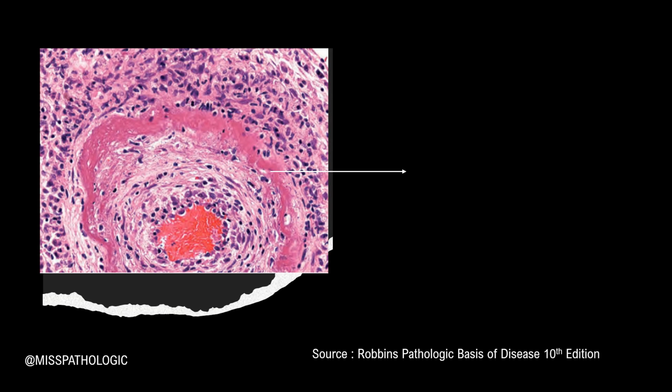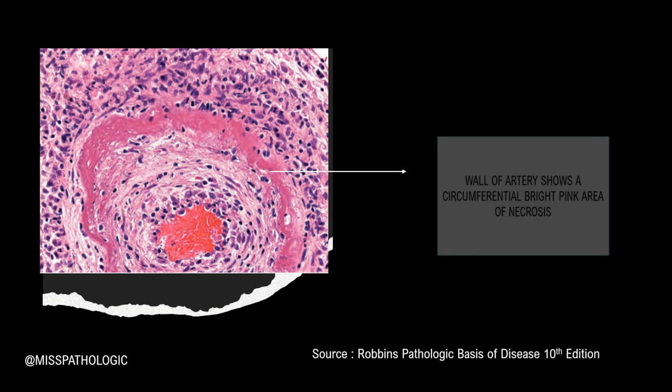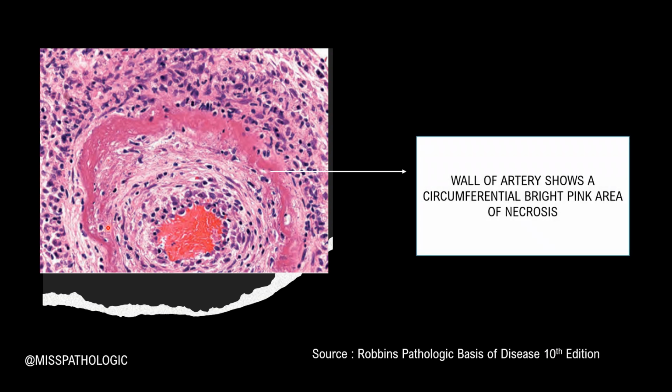So as you can see here, this photo shows the wall of an artery which has a very bright pink area of necrosis. Why is this bright pink area present? Because of antigen antibody complex deposition along with plasma protein. And what is this bright pink amorphous substance called? It is called fibrinoid.